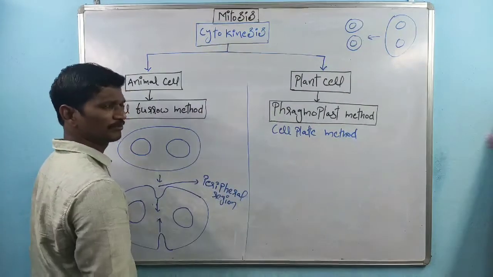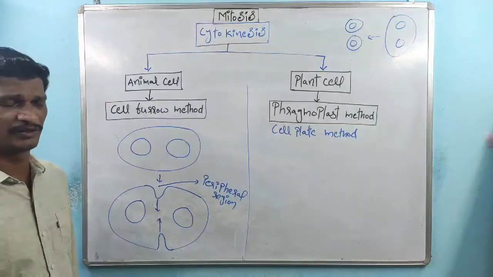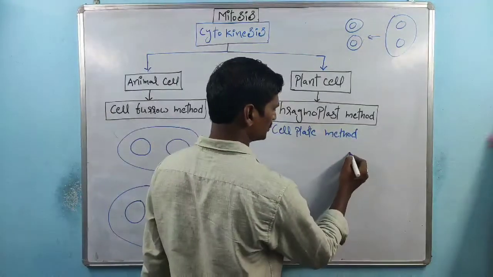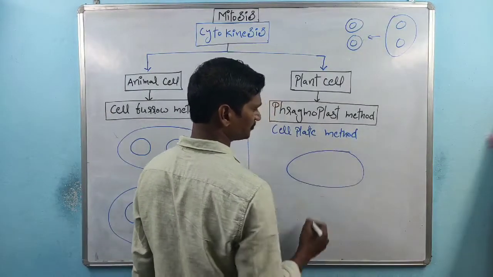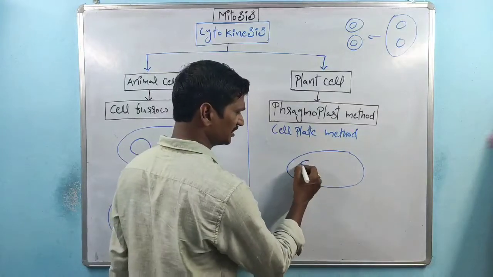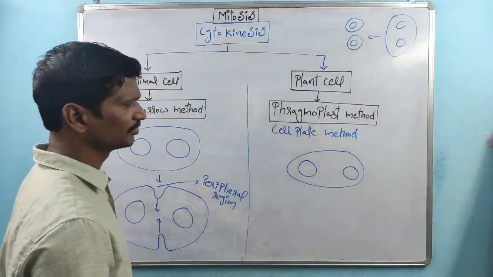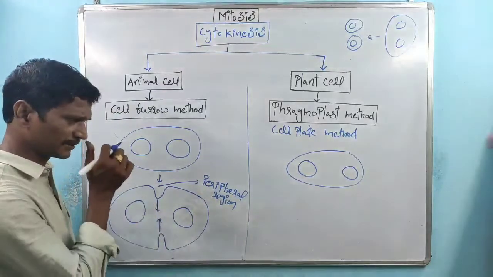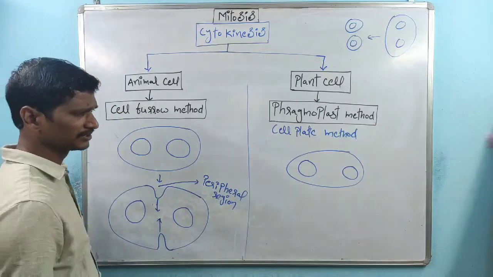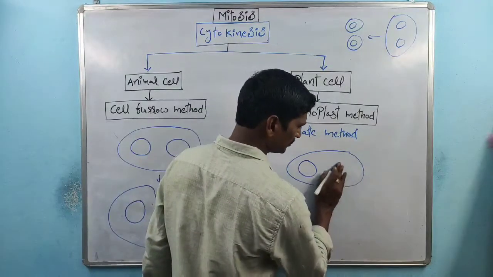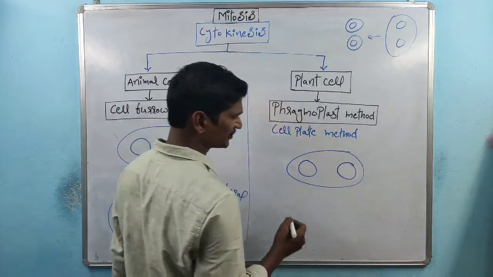The other one is the phragmoplast method. Suppose this is a plant cell. Here this is the nucleus, right? Here also division of cytoplasm takes place. How does the division of cytoplasm take place here?